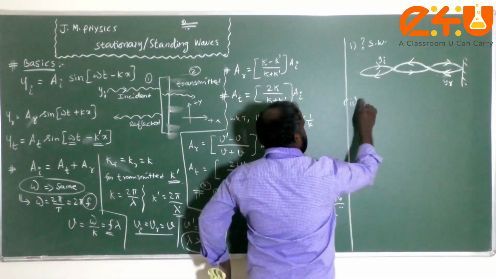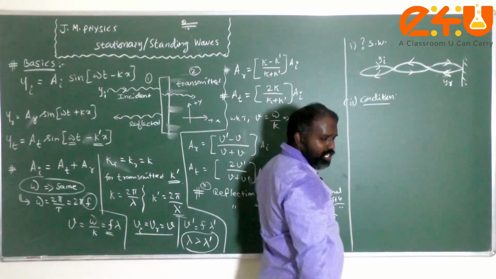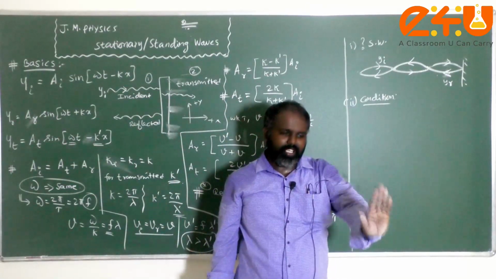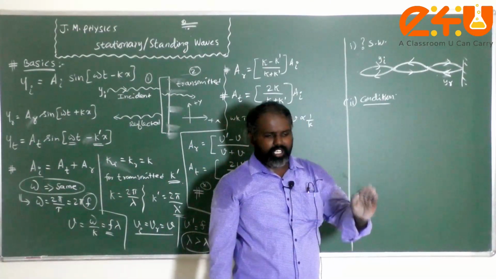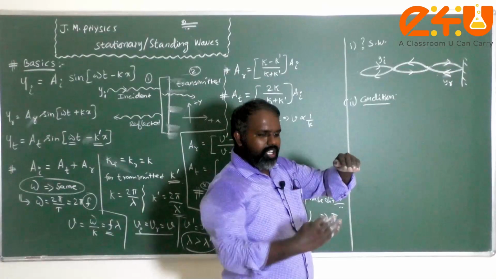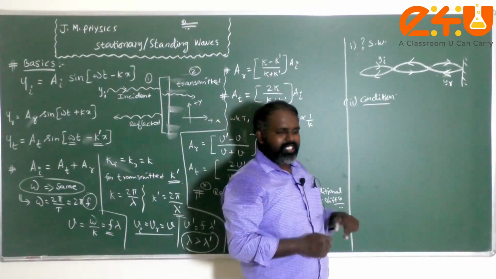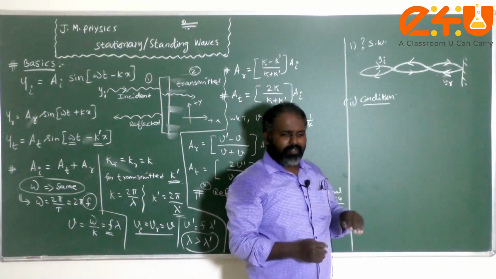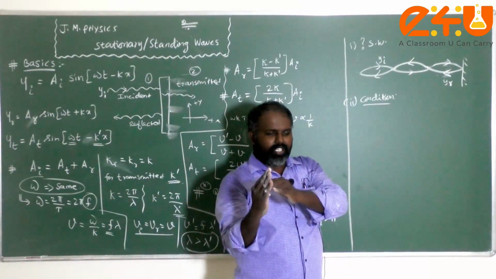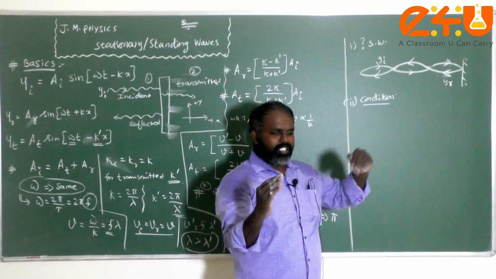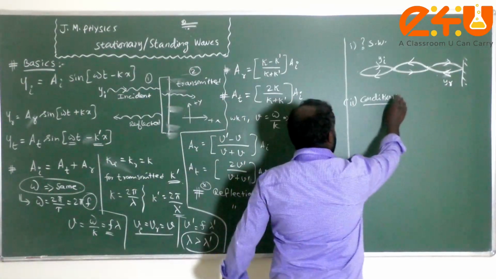And the second one is the condition. The condition for generation of stationary waves is that the incident wave should be reflected from a reflecting surface. If there is no reflecting surface, for example, one wave is going in this manner and some other wave is coming from the opposite direction, even if these two waves overlap, we cannot get any stationary waves. So the condition for a stationary wave is that there should be a reflector. Whenever this wave approaches the reflecting surface, and the reflected wave and the incident wave overlap, then only can we get stationary waves. So that is the condition.